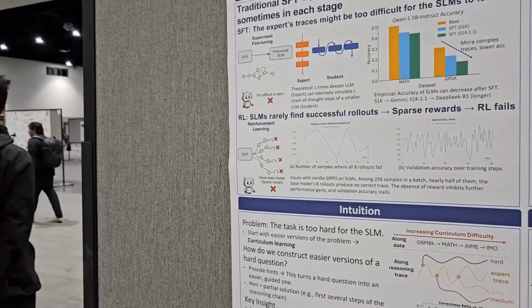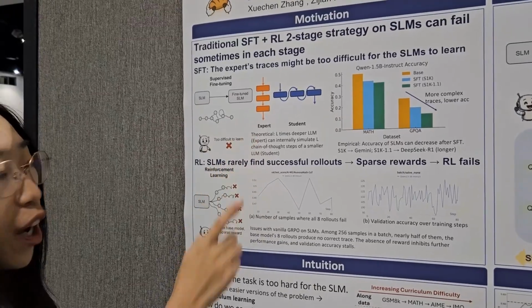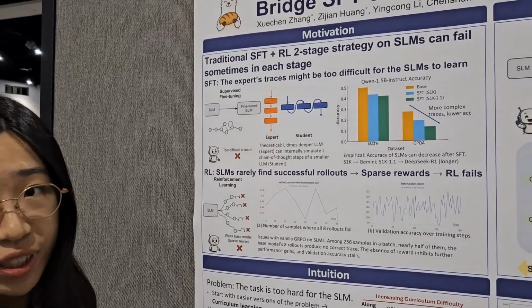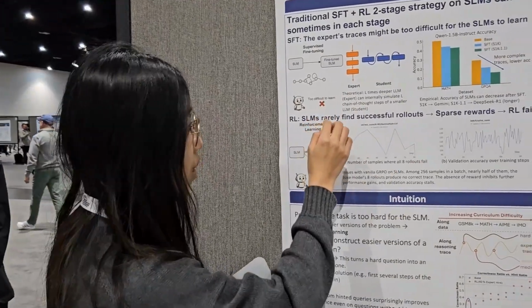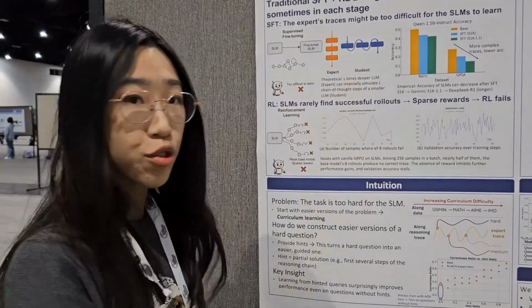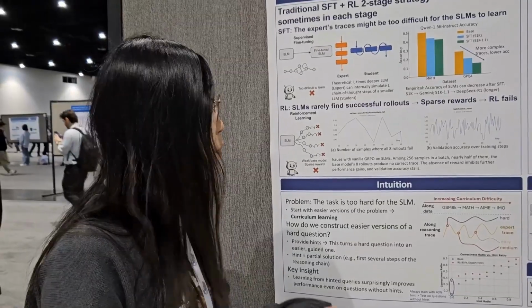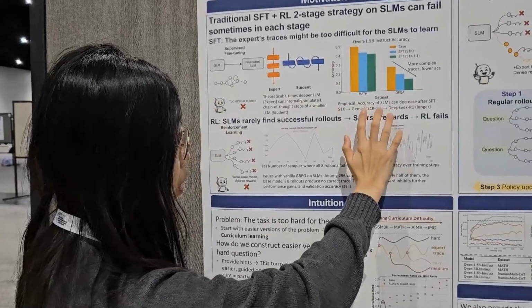And why is it like that? One reason is the expert model is always many times deeper than the student model. So for just one-time inference, it can do more work than the small model. That's the reason why the trace generated by the expert is too hard for the student. And that is also true for a human-written trace, it might also be too difficult. And this is also verified by the experiment.